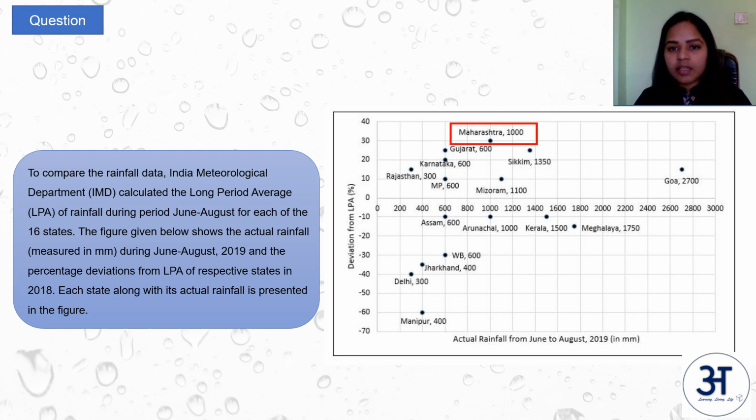So let's take for example Maharashtra. Maharashtra has 1000 mm of rainfall in June to August of 2019 and its deviation is 30%. So what is this deviation? This deviation from LPA of Maharashtra in 2018, right? So if this is clear to you, you will be able to solve all the questions. So let us look at questions one by one.